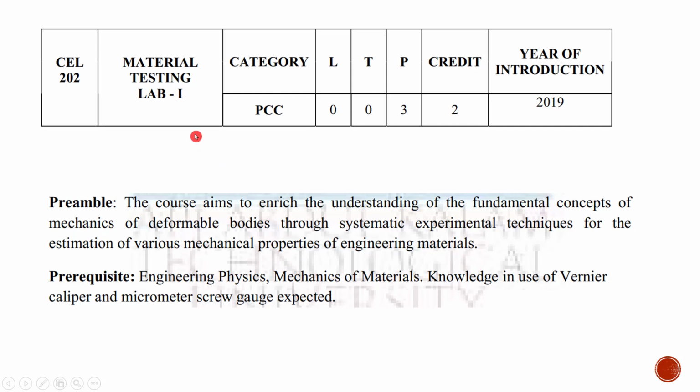This is the material testing lab 1. There will be a continuation lab, material testing lab 2, basically on the cement and concrete side. So before starting the class, we assume that you are good in engineering physics, the mechanics of materials, and you know the use of vernier caliper and the micrometer screw gauge.